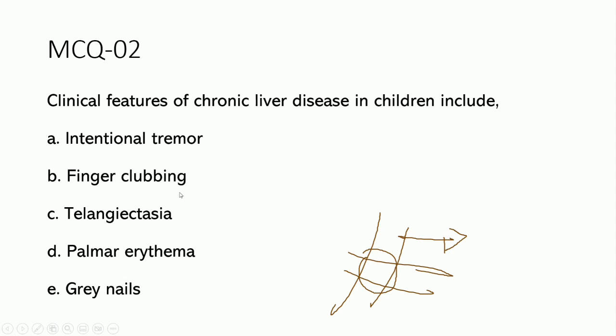Finger clubbing, we know, is a stigmata of chronic liver cell disease. That is true. Telangiectasia, that is spider naevi, is also true. Palmar erythema, we have studied in medicine, that is true. Gray nails, we don't see in chronic liver cell disease.